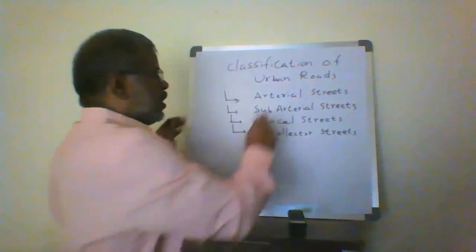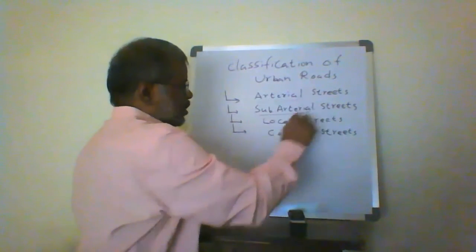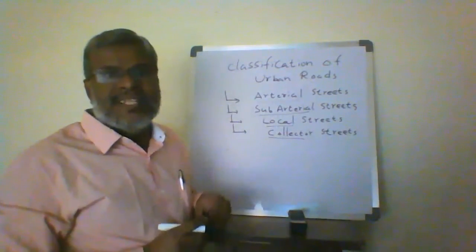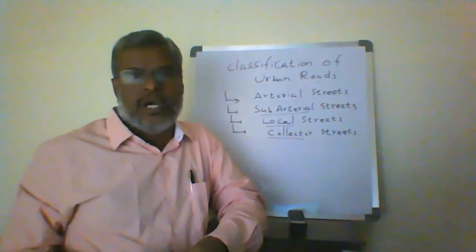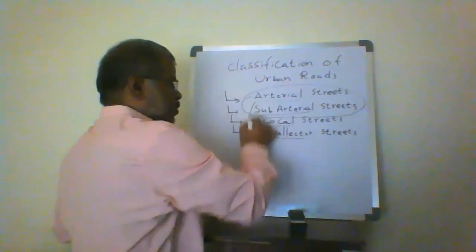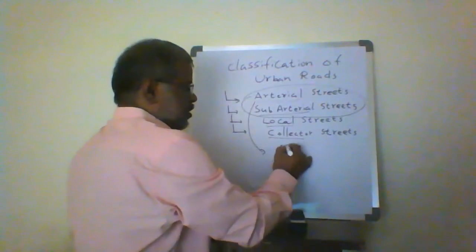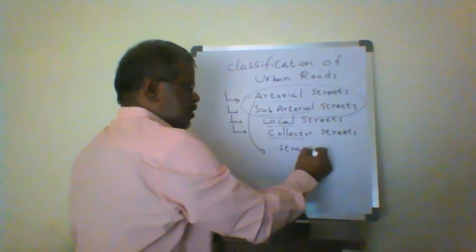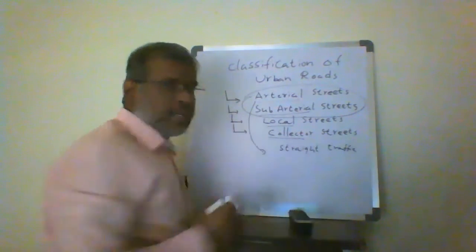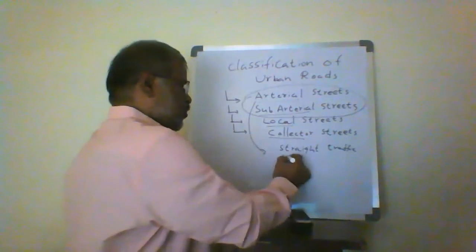And what is meant by an arterial street, a subarterial street, local streets, and collector streets? The arterial and subarterial roads together give straight traffic and continuous flow of vehicles.